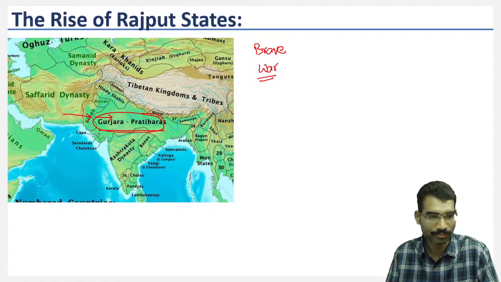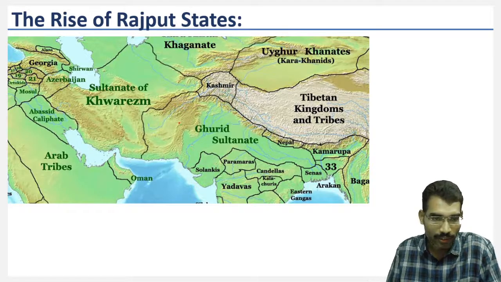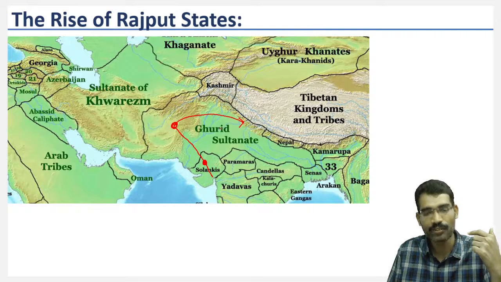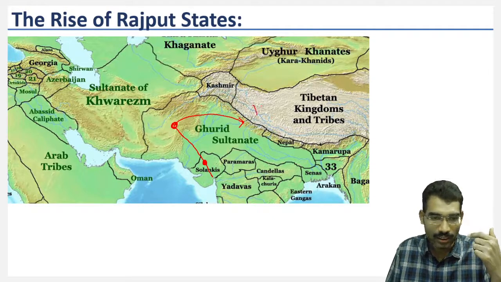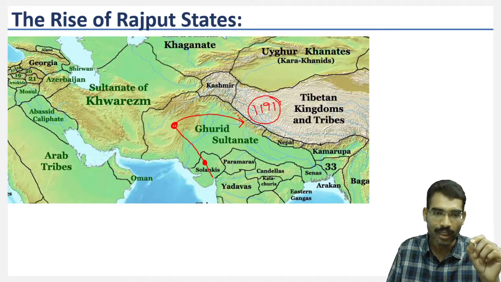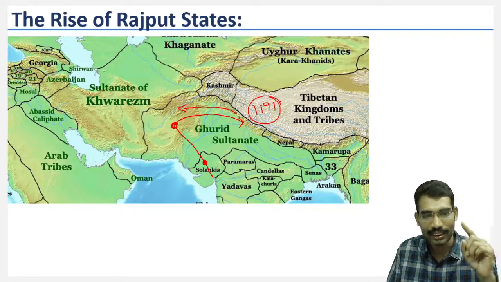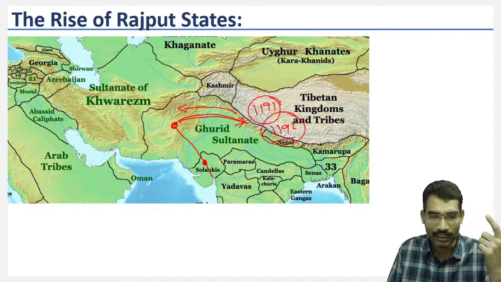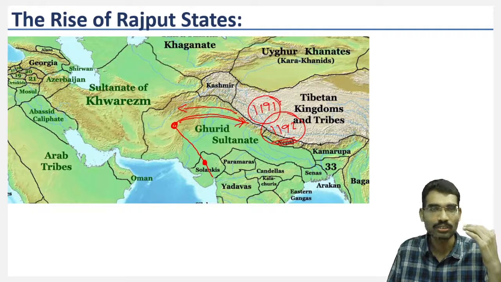Let us take an example. When Ghurid forces tried to capture Gujarat, Gori Muhammad was defeated near Mount Abu. Now he changed the strategy. Now he entered India from this point. There also, in 1191, in the first battle of Tarain, he was defeated. However, he went back. Once again the next year, 1192, he changed the strategy and came back with a new strategy. Finally in 1192, Muhammad Gori's forces defeated Prithviraj Chauhan III.